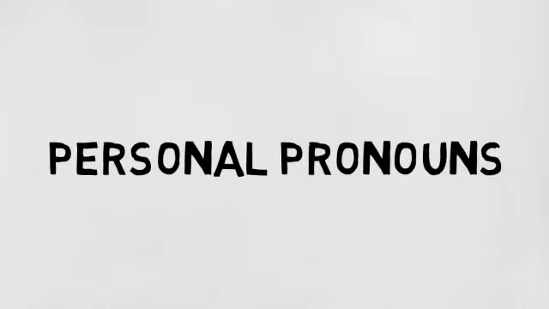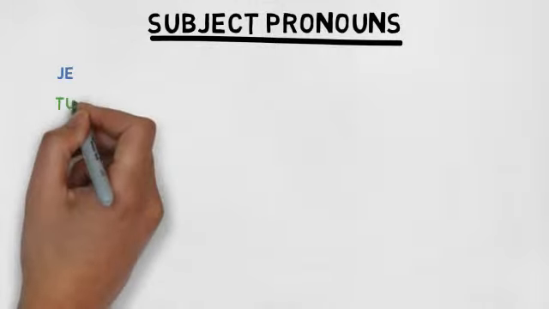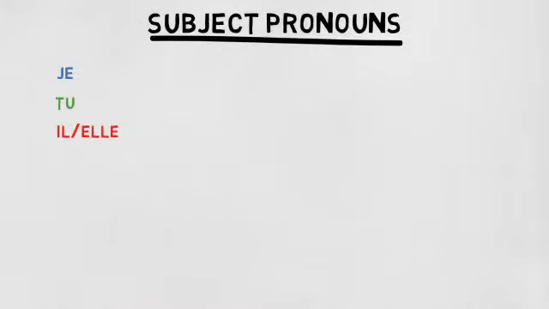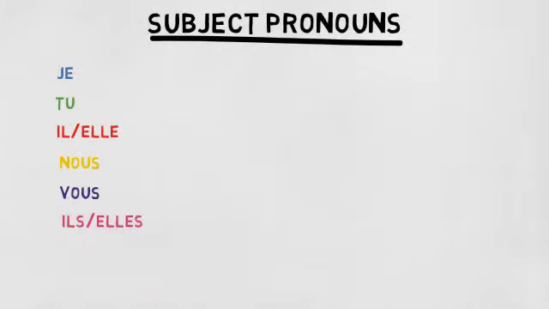Pronouns are used in place of nouns, and personal pronouns are those meaning I, you, he, she, etc. There are several different types which we will go through today. Subject pronouns are used as the subject of the verb. They are je, tu, il, elle, nous, vous, ils, and elles.